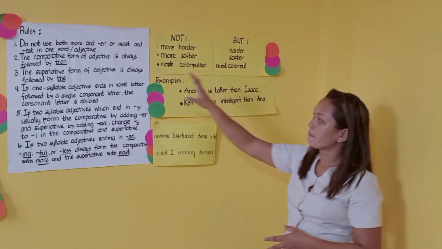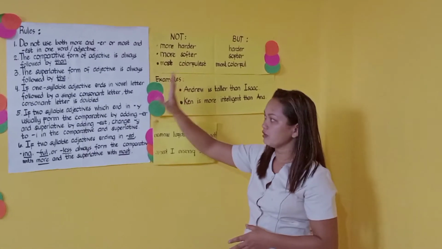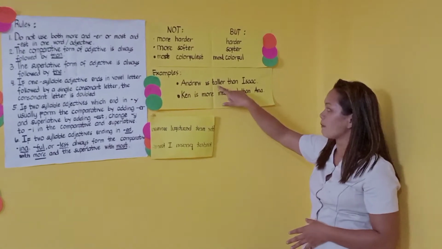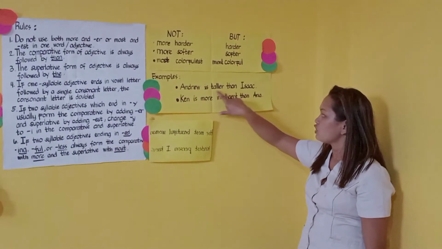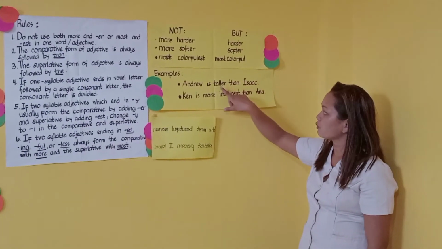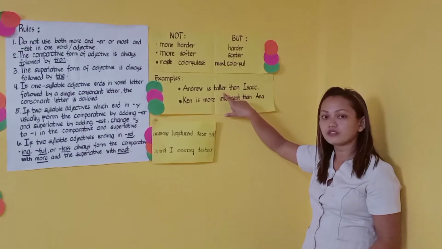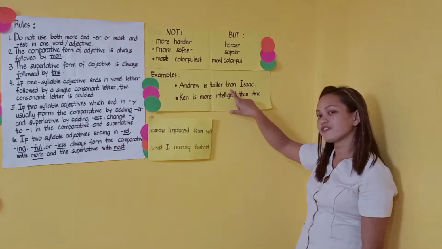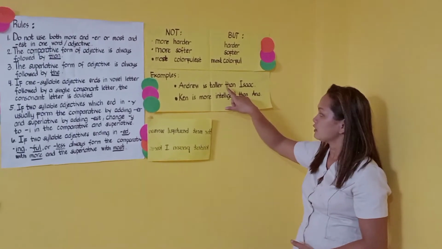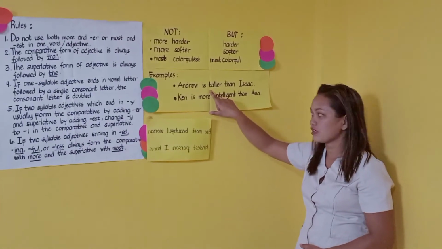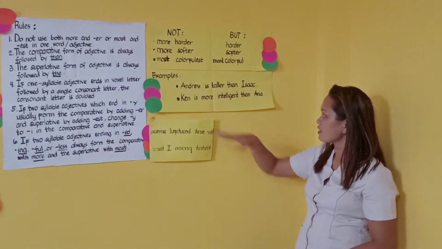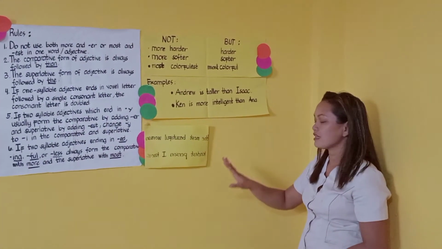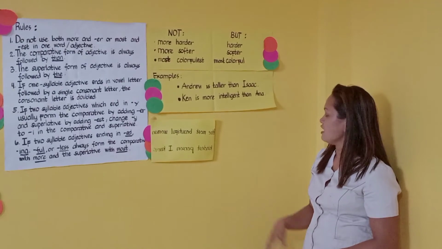So this is a comparative form of adjective, taller. After the adjective taller, you are going to add the word than. Than will never come first before an adjective which is in a comparative form. Next, Ken is more intelligent than Anna.